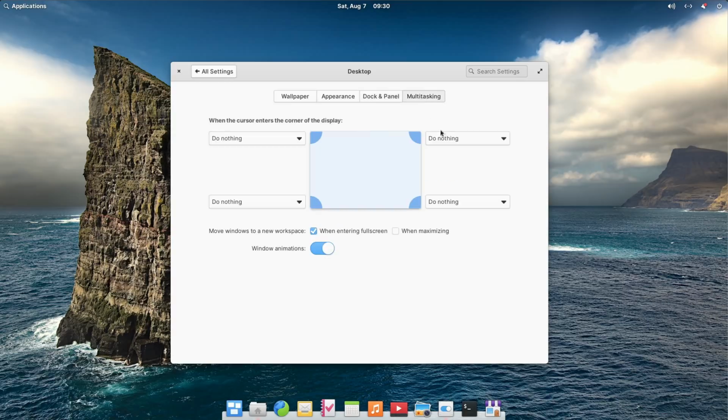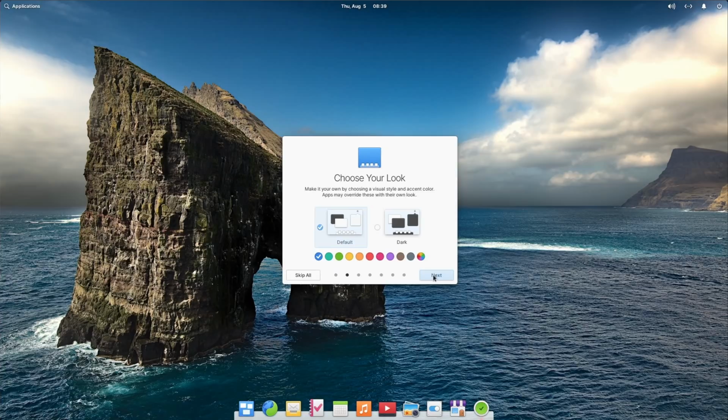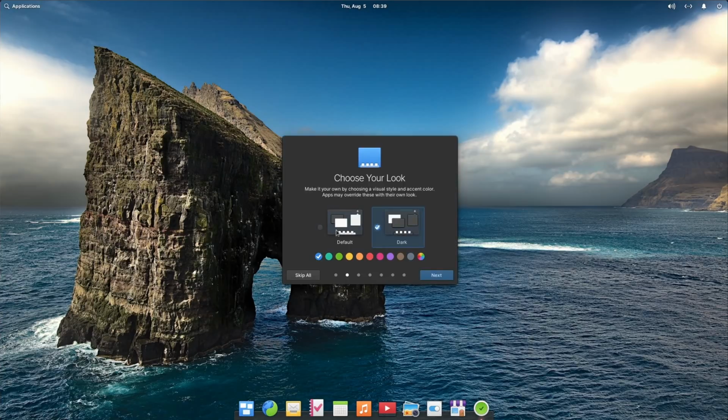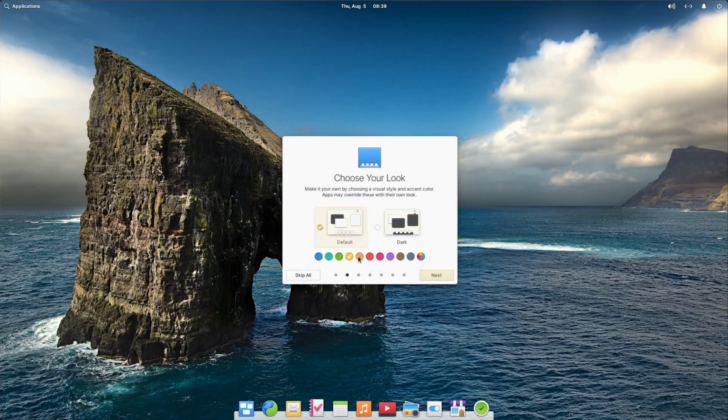In my opinion, Elementary OS 6 looks stunning, but then again, I was a fanboy all along. And all these customization options really let you tweak the system to your liking in terms of color, dark mode, accent color, which means that you won't have to go hunt for other themes that much. Now, the icons themselves haven't changed all that much, so if you weren't a fan of that cartoony style, you probably will want to change them as well after you install Elementary OS 6. Now let's move on to the desktop.